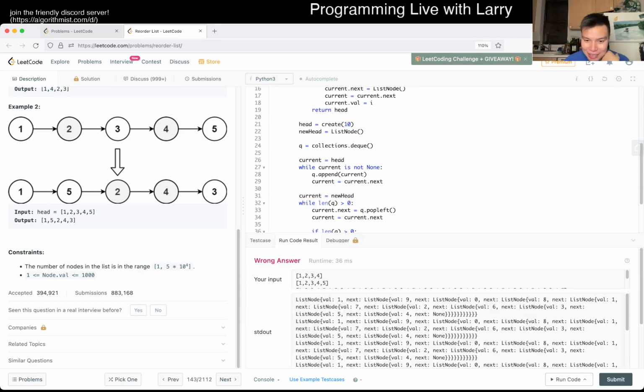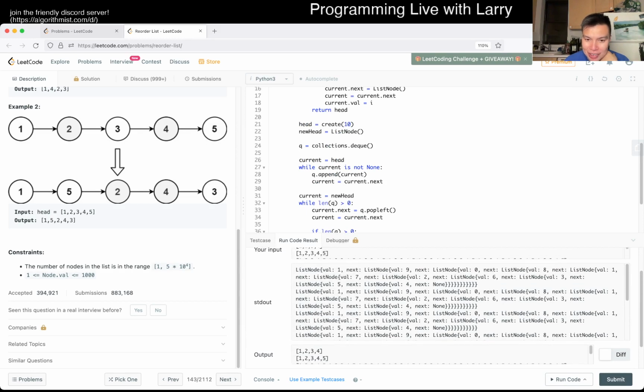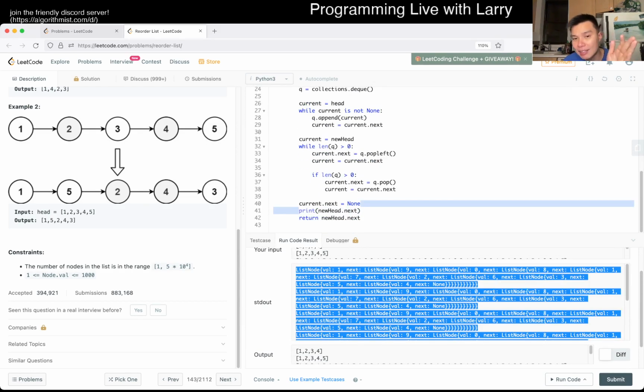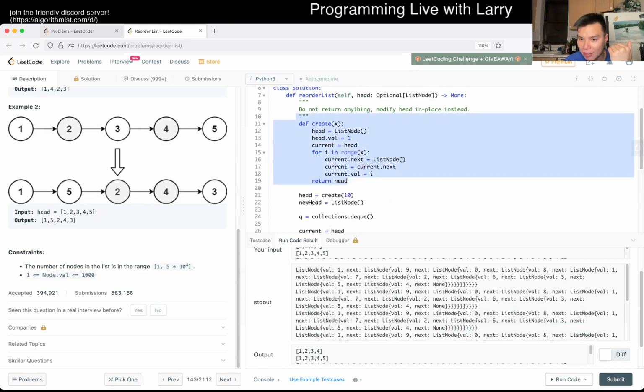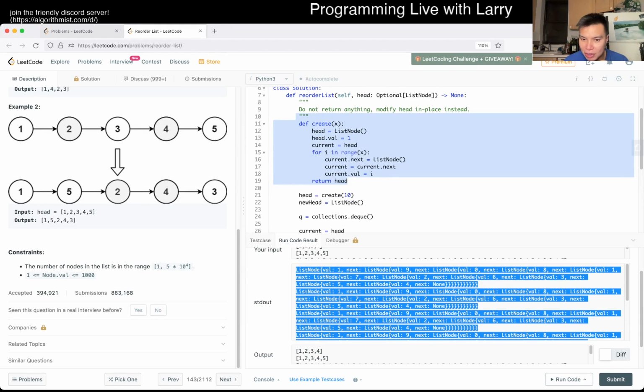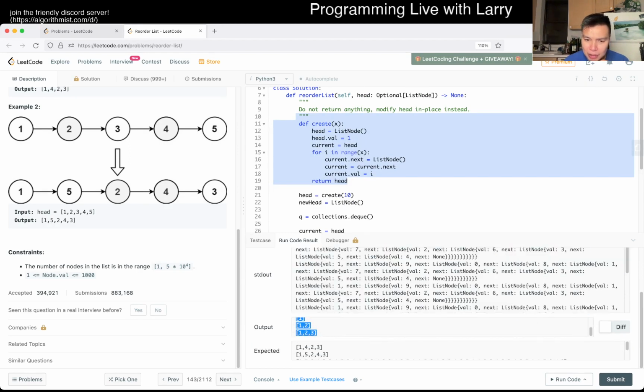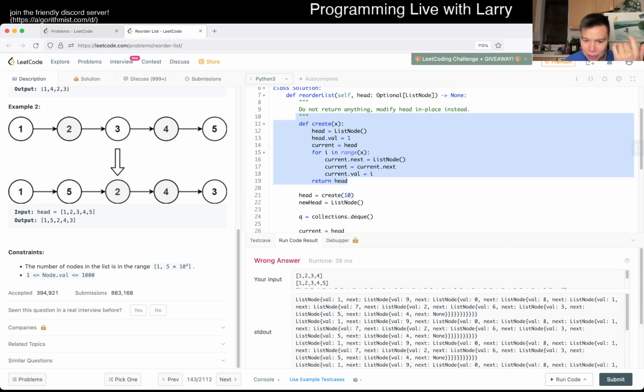And it's kind of fun to experience what's going on, because as you can see, if we print out new head.next, we have what we expect, the wrong answer, but the answer we expect, because we have a node of 10 rows, right? And of course, it just returns a node of 10 rows. But then the output, I don't know why they have this output. It is very weird. It's not even the same. It's just 1, 2, 3, 4. This is just the same as the input. It's not even the output.